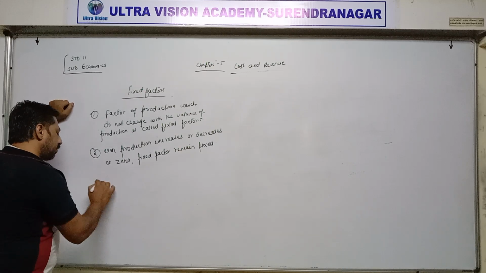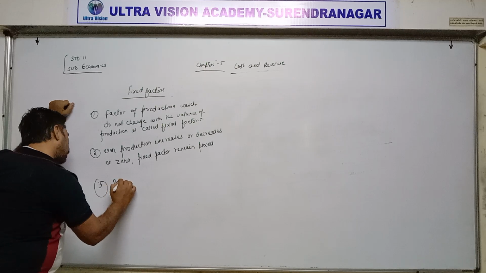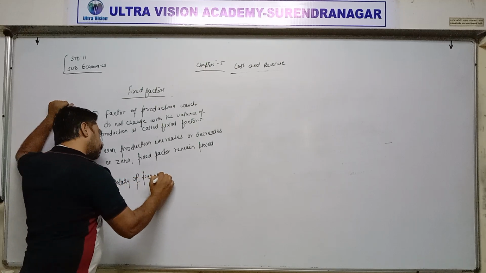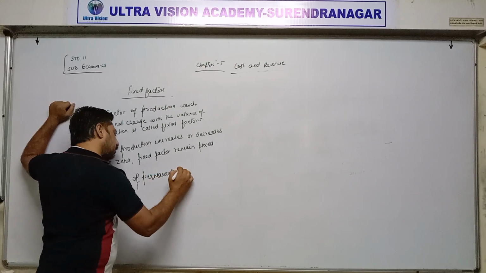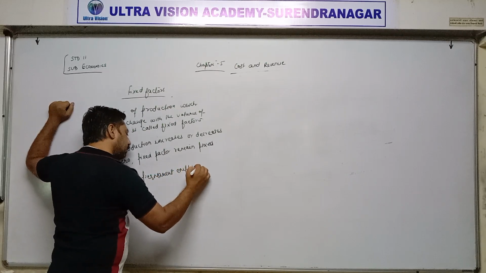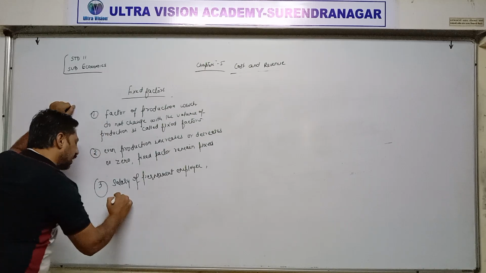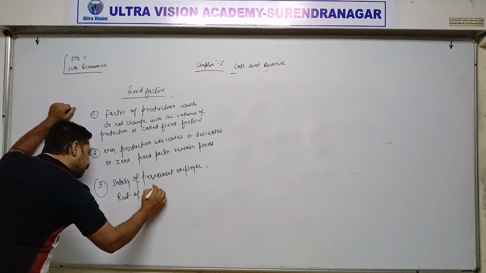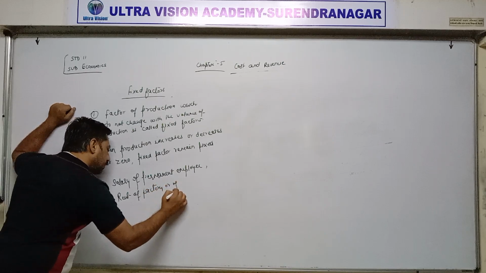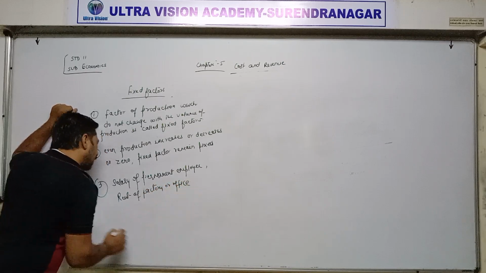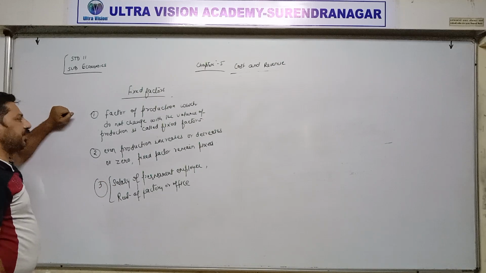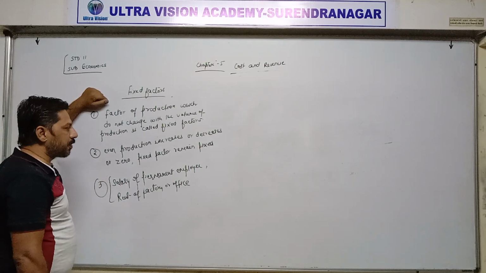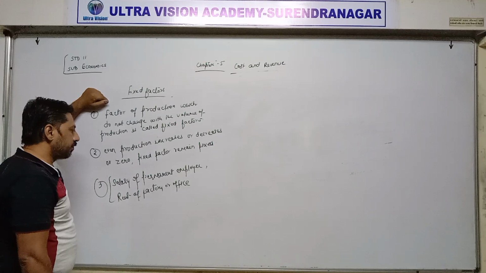For example, salary of permanent employees, or rent of factory or office, are examples of fixed factors, whether there is zero production or minimum production or maximum production.